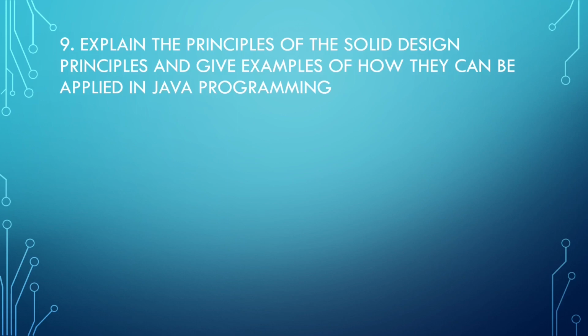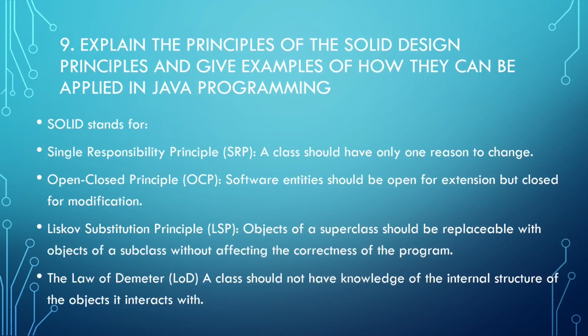Explain the principles of SOLID design principles and give an example of how they can be applied in Java programming. SOLID stands for: S, Single Responsibility Principle, SRP. A class should have one reason to change. O, Open/Closed Principle. Software entities should be open for extension but closed to modification.